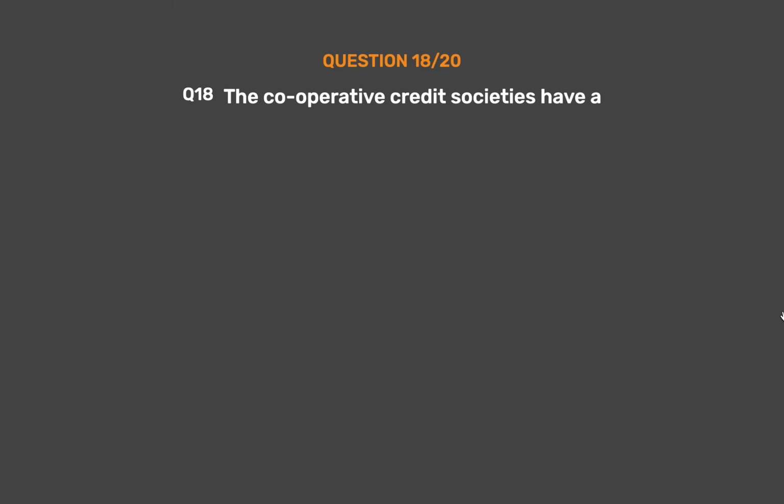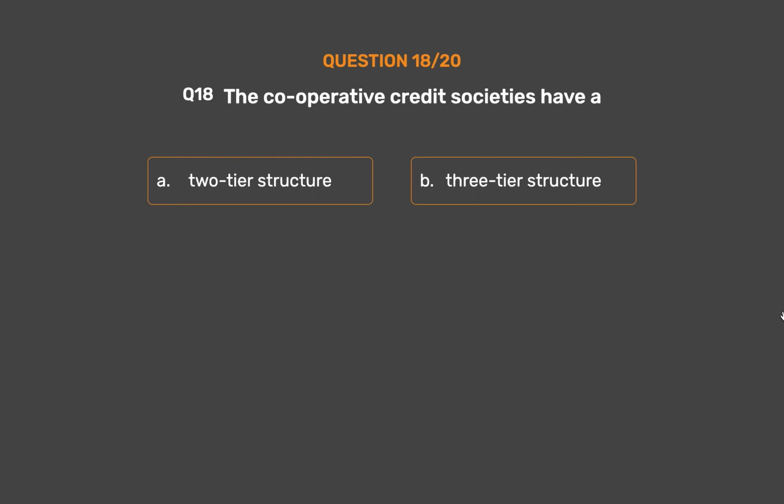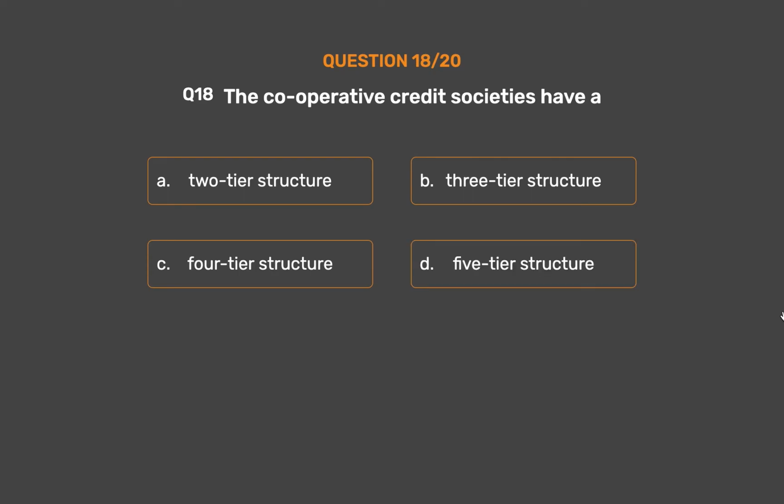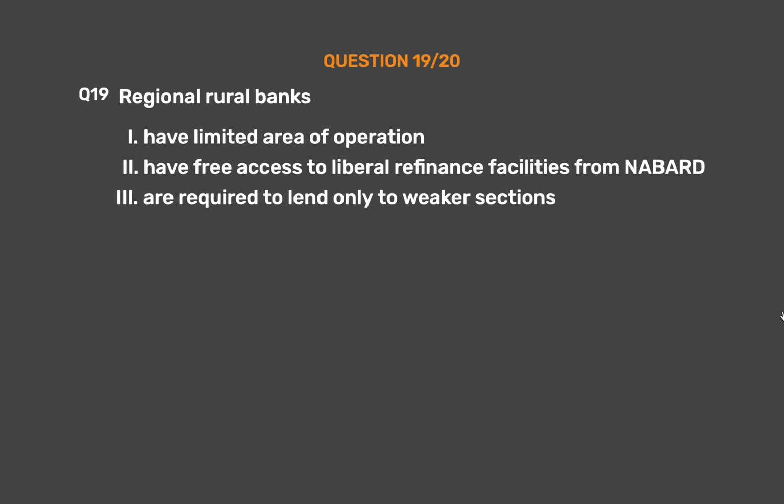Question number 18. The cooperative credit societies have a: Option A, 2-tier structure. Option B, 3-tier structure. Option C, 4-tier structure. Option D, 5-tier structure. The correct answer is Option B, 3-tier structure.